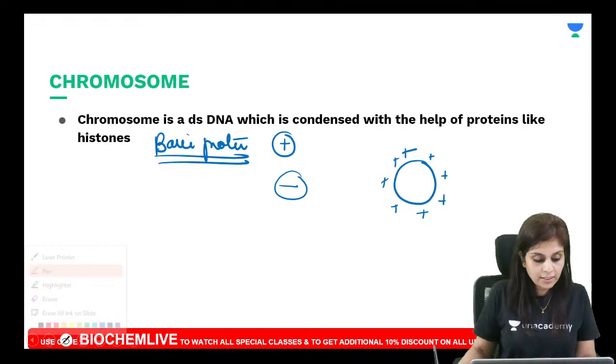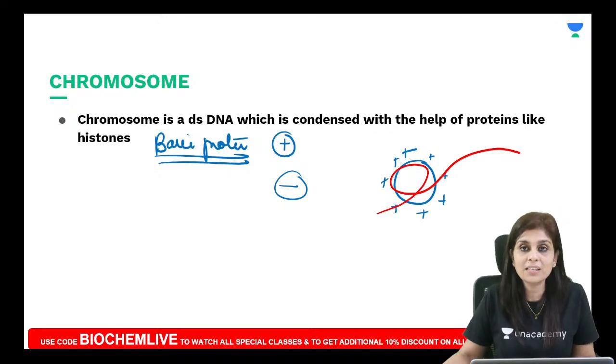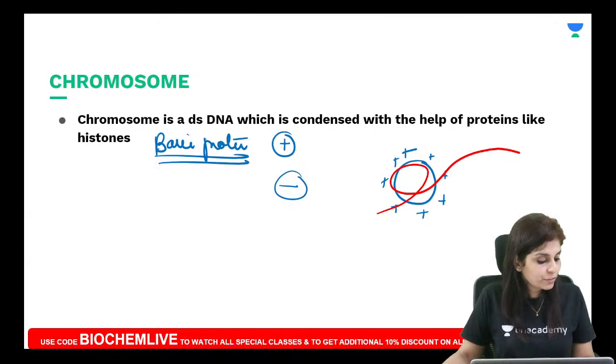Because of the electrostatic attraction, a segment of double-stranded DNA gets wound around histone. This gives the first level of compactness to your chromosome. Do you understand this? So can you tell me how many types of histones do you have?